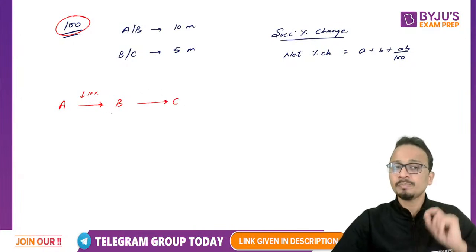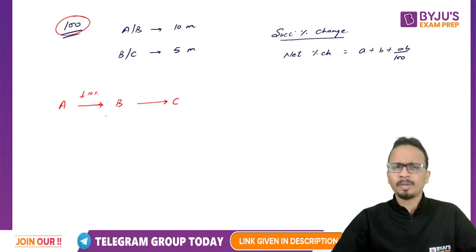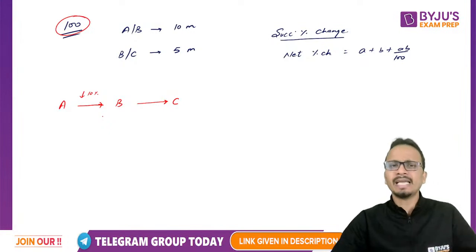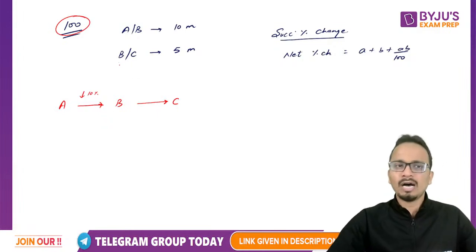I'm saying that the speed of B is 10% less than the speed of A because it is a race of 100 meters, B has covered 10 meters less, so 10 meters is 10% of 100. Simple. Now B and C, if I relate these two, then